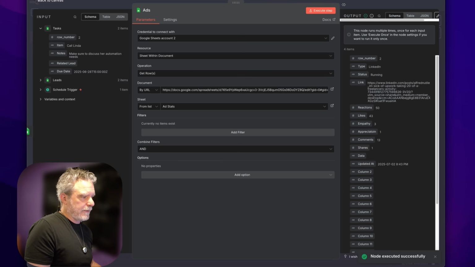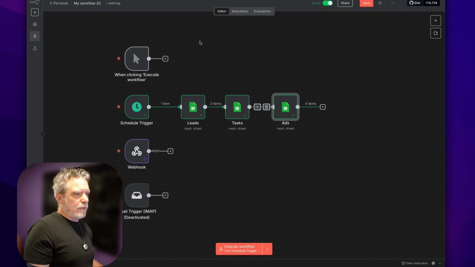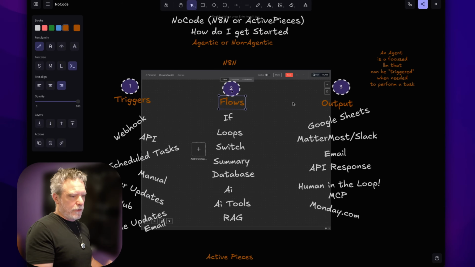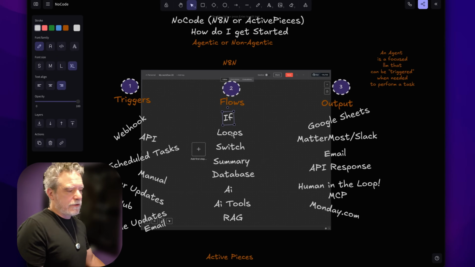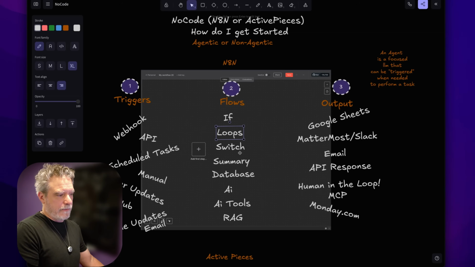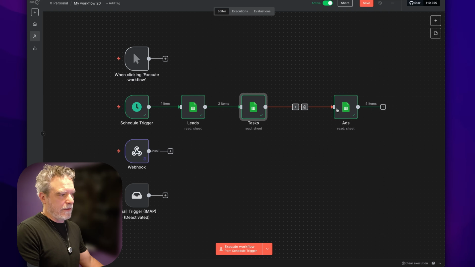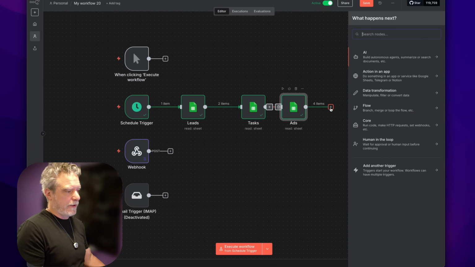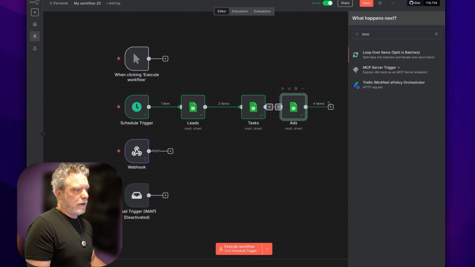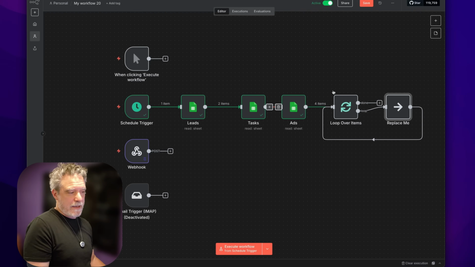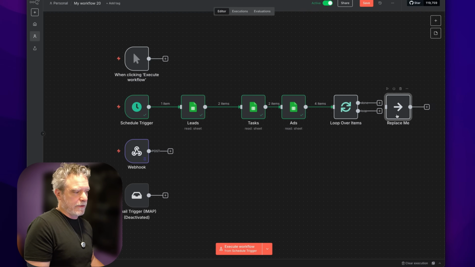So we get some data there. So now we have something here. What do we do with it? Now, in our industry of the past, when I would write with code, we would do a lot of looping and if statements and stuff. For example, I could take all this data and loop over it. So here's 4 items here, and I could loop and iterate over each thing and maybe add something more to the spreadsheet or build up a particular report.